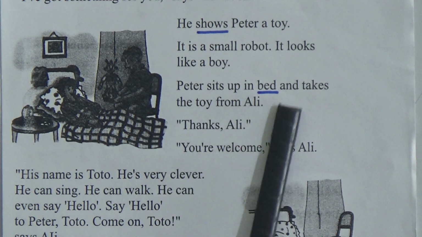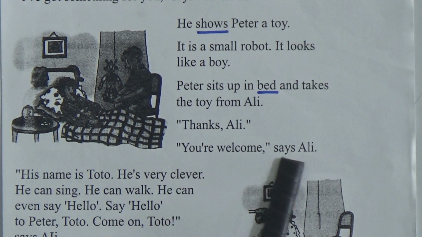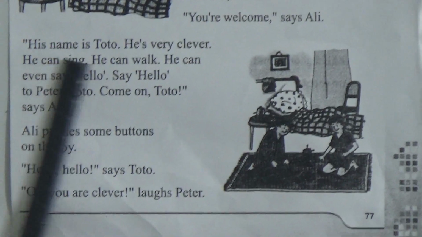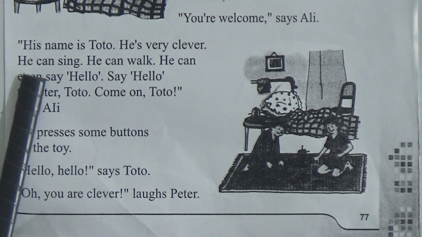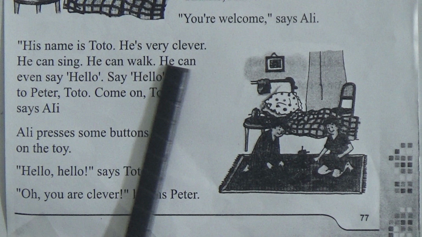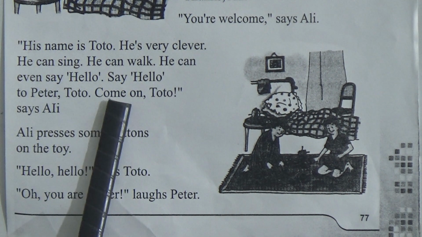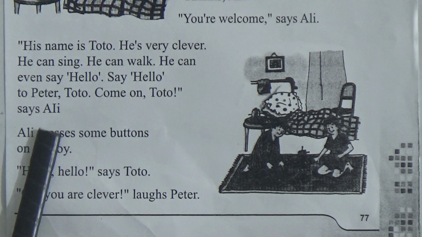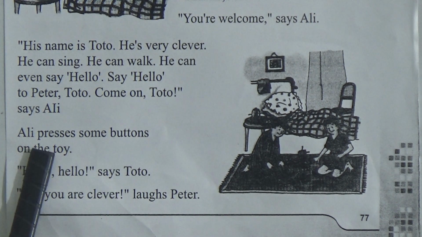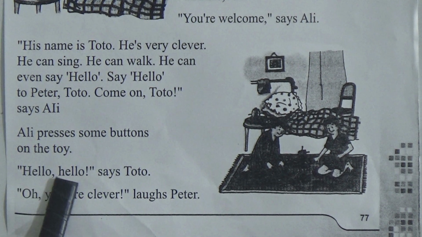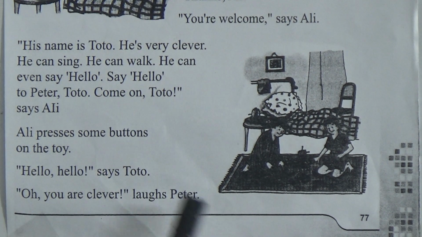Peter sits up in bed and takes the toy from Ali. "Thanks, Ali." "You are welcome," says Ali. "His name is Toto. He is very clever." So who is very clever? Toto is very clever. He can sing, he can walk, and he can even say hello. "Say hello to Peter, Toto. Come on, Toto," says Ali. In this picture you can see they are playing with Toto. Ali presses some buttons on the toy. "Hello, hello," says Toto. "Oh, you are clever," laughs Peter. Okay?